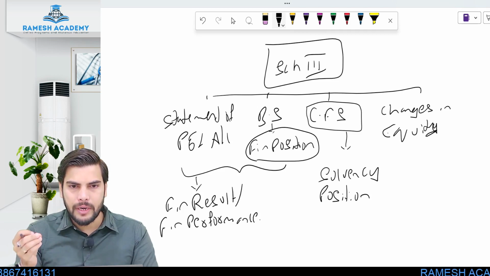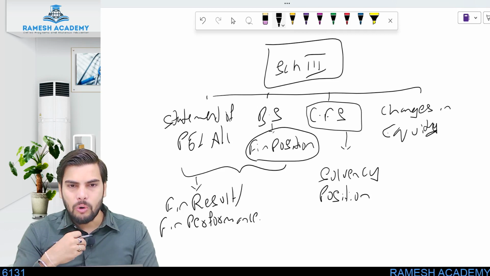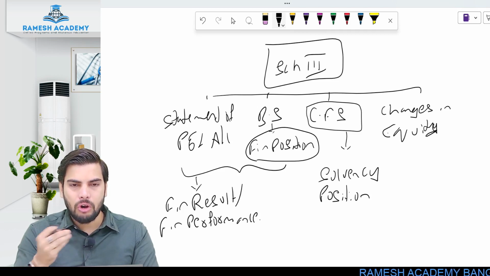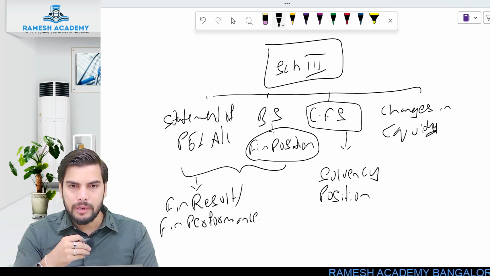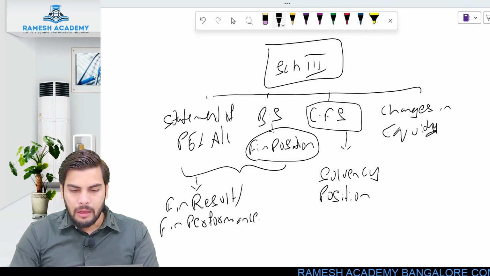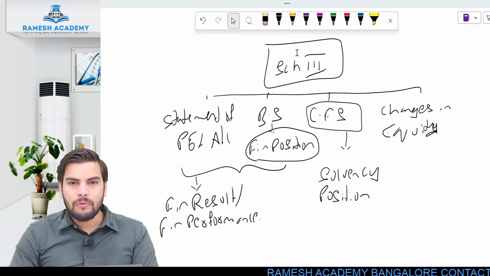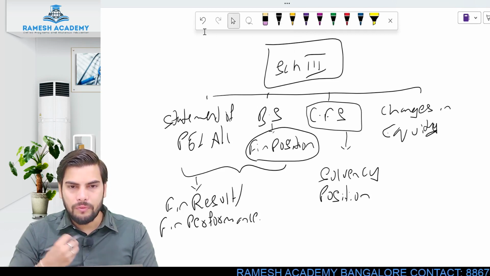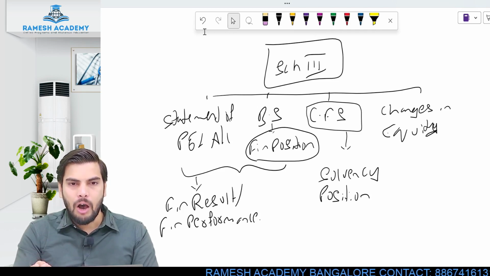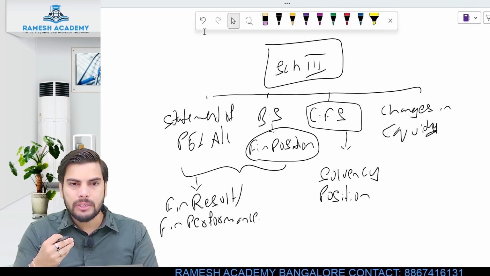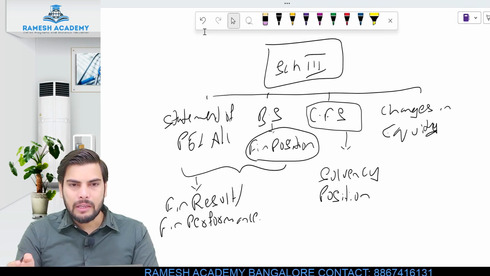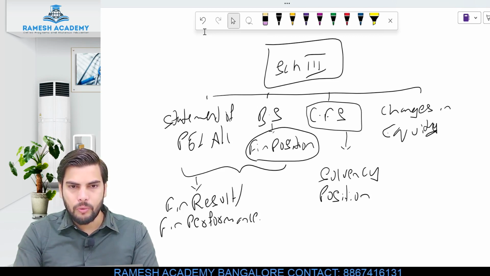Such person will be treated as insolvent. If I don't have sufficient cash or funds in order to repay my liabilities, I would be treated as insolvent. Clear? So this particular cash flow statement will mainly give us information about inflow of funds and outflow of funds. How much cash is coming into the business, how much cash is going out of the business, and at the end of year, how much cash is actually left over.